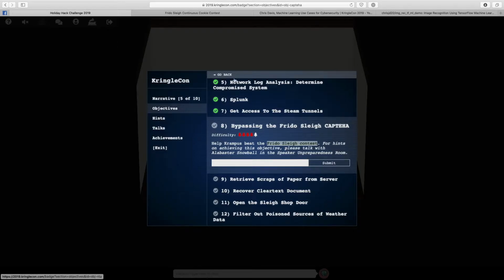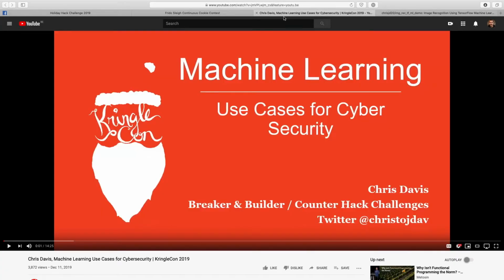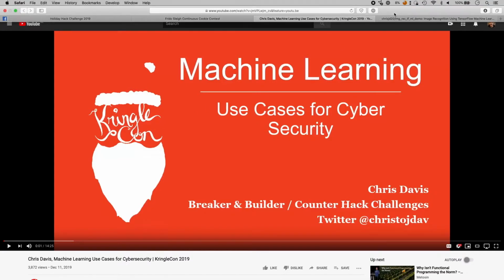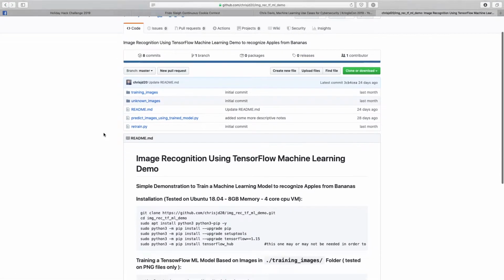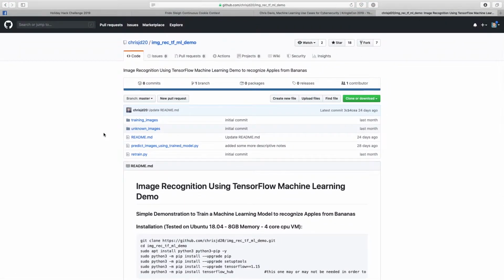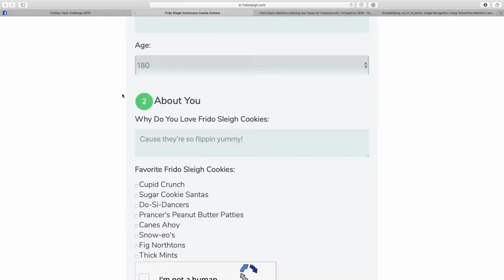And then one of the hints was a talk about machine learning. So again, for this challenge as well, you'll find a major hint in one of the CrinklCon 2 talks by Chris Davis, which talks about machine learning and how you can use machine learning for certain cybersecurity cases. It also comes with a GitHub repository with a demo, basically, related to that presentation. So that's something we're going to be using as well. But let's first look at that competition page, right?